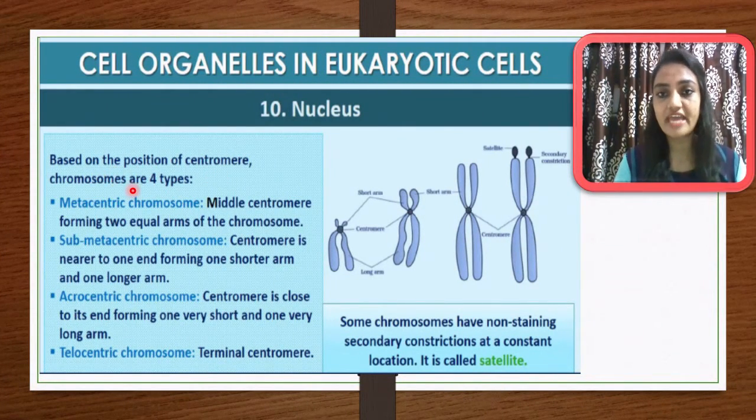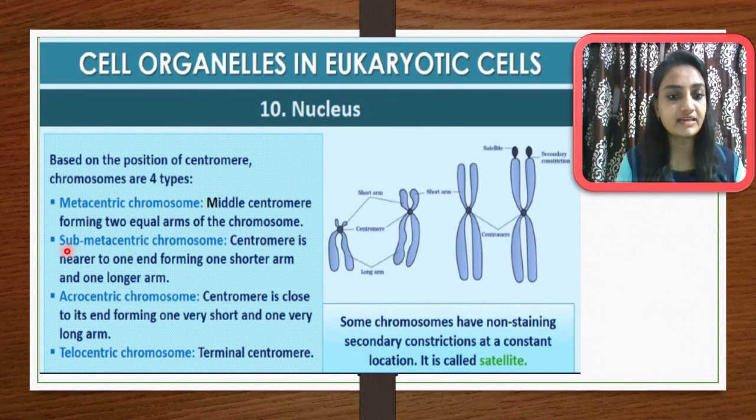Based on the position of the centromere, chromosomes can be divided into 4 types. So let me explain one by one. Metacentric chromosomes have a middle centromere forming 2 equal arms. Here you can see the centromere position is in the exact middle, and that's why the arms which are formed are exactly the same length. So all 4 arms will have the same length, and that's why it is called a metacentric chromosome.